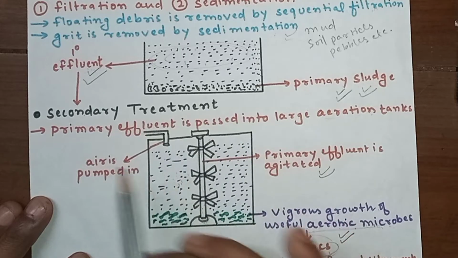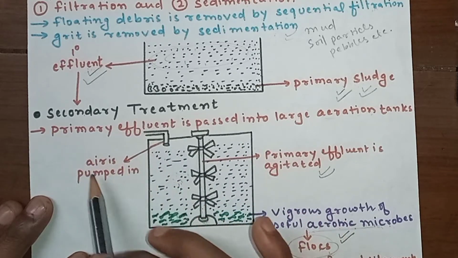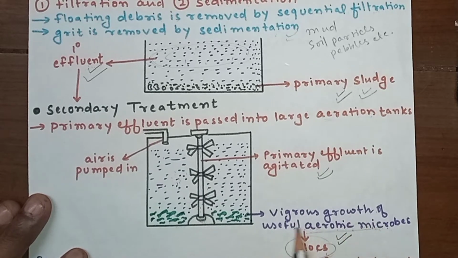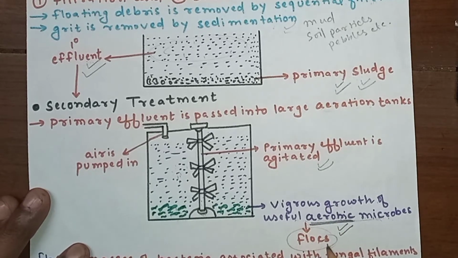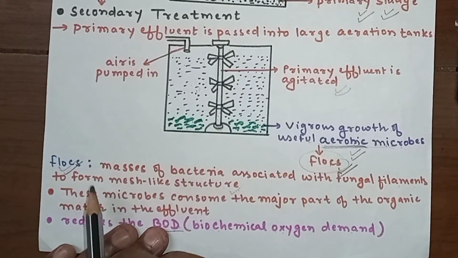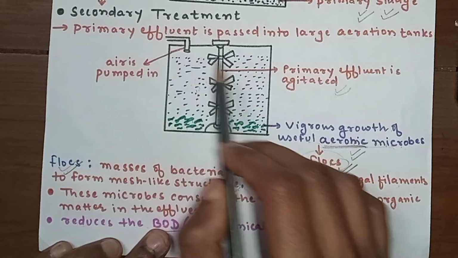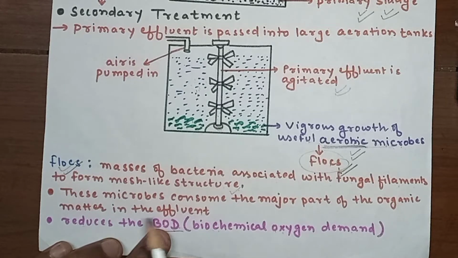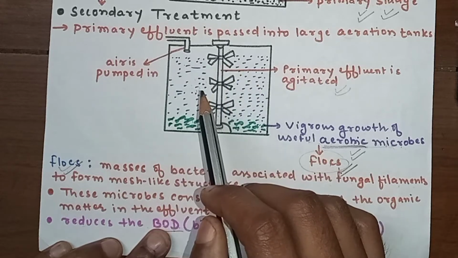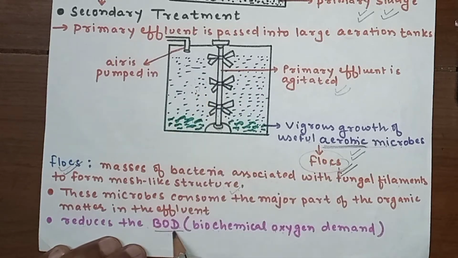In this aeration tank, a constant supply of air is given, and this helps in the vigorous growth of useful aerobic microbes. Aerobic microbes are those which require oxygen. These microbes form flocs. Flocs are masses of bacteria associated with fungal filaments to form mesh-like structures. These microbes consume the major part of the organic matter in the effluent. This effluent contains a large amount of organic matter, and for its consumption, we need aerobic bacteria. They feed on all this organic waste and reduce the BOD.